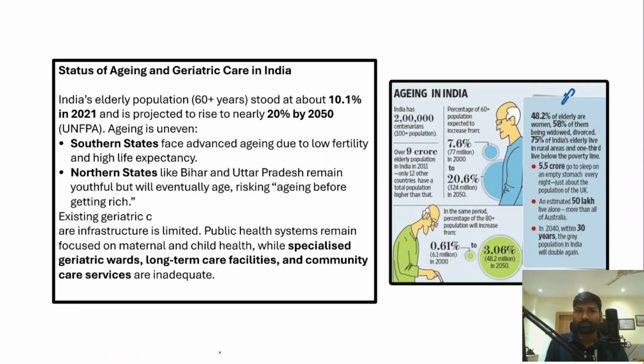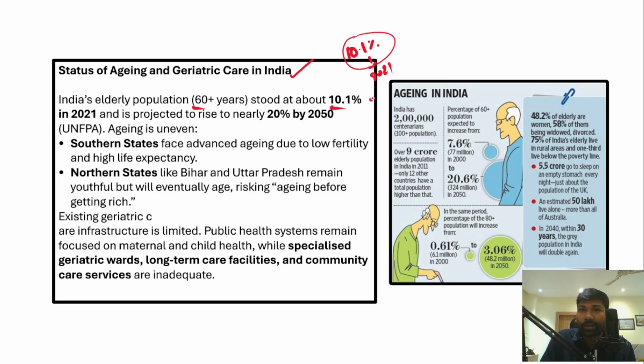Now, if we talk about the status of aging and geriatric care in India, understand that India's elderly population, those more than 60 years of age, stood at about 10.1% of India's total population in the year 2021. And this is going to be a concern.